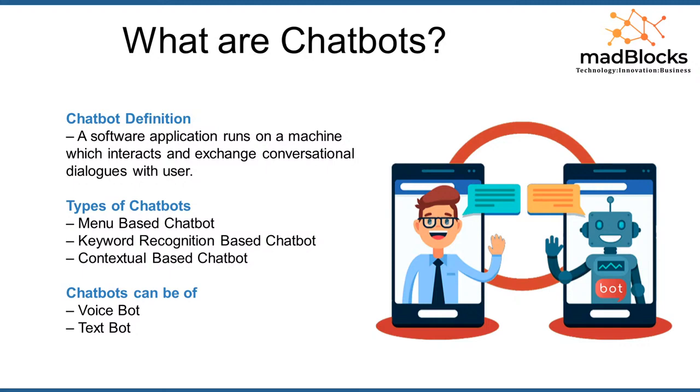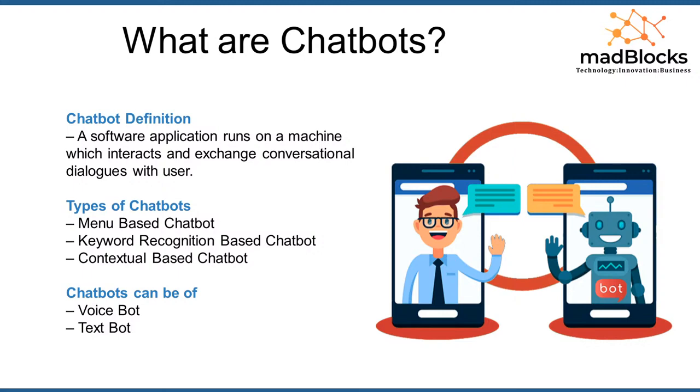This chatbot understands what the user is talking about, what the context is, and what events it has to trigger. The most advanced chatbot is the contextual based chatbot. Alexa, Google Assistant, and Siri are contextual based chatbots. The basic chatbot is the menu based chatbot, where it displays a menu, and when you click on it, it answers accordingly.